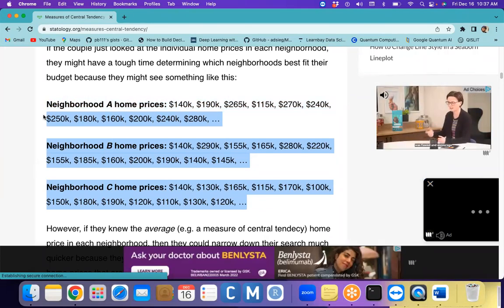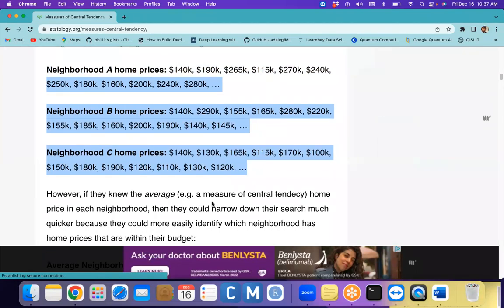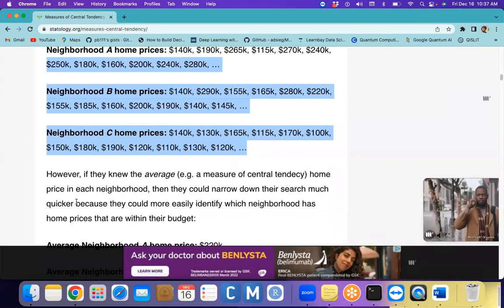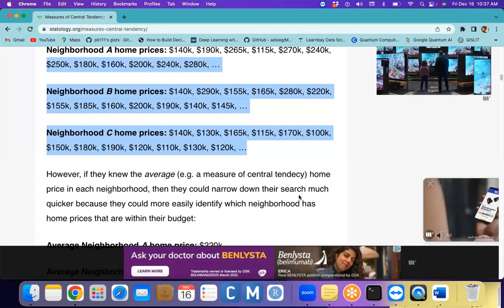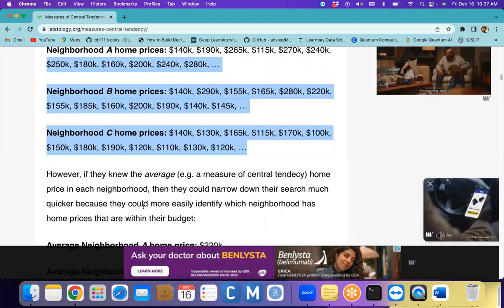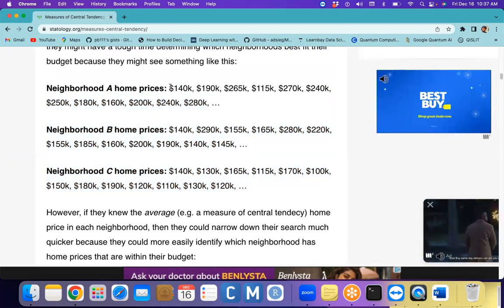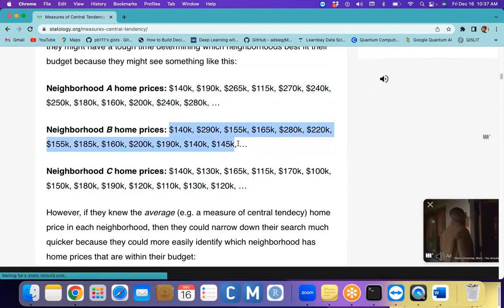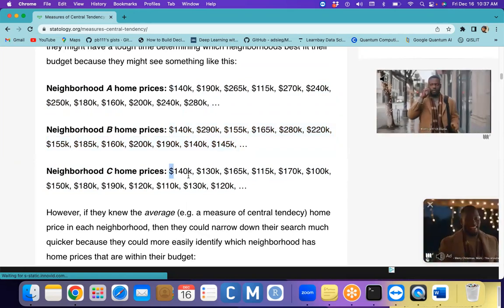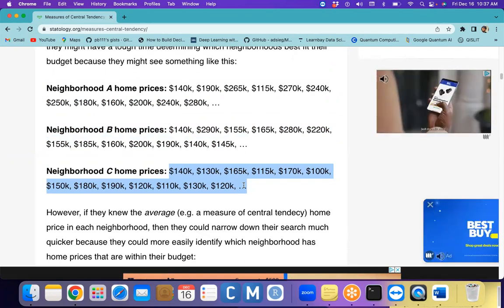Based upon this information we can easily go for it. However, if they knew the average, the measure of central tendency of home prices in each neighborhood, then they could narrow down their search much quicker, because they could more easily identify which neighborhood has more prices in their budget. Then you can find the average of this one and you will get some value. Here also you can do the average and you will get some value. Here also we can do the average, and you will be getting some value.